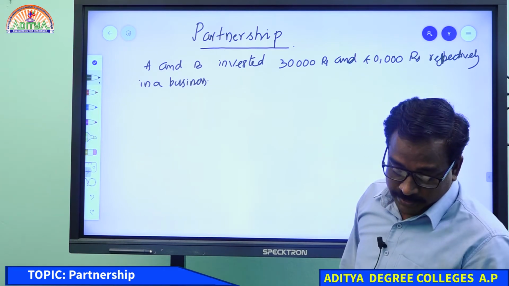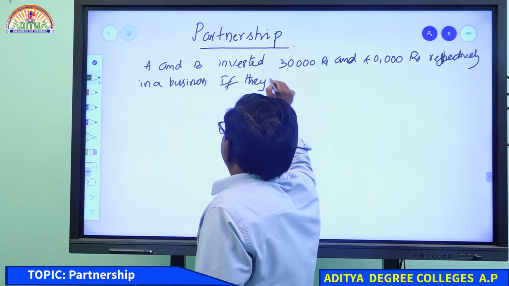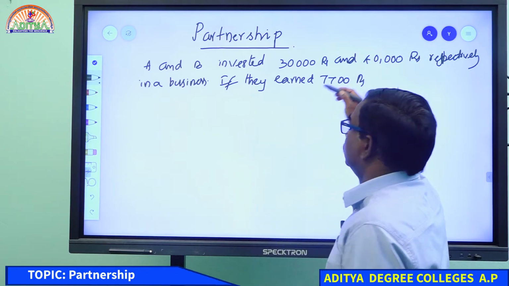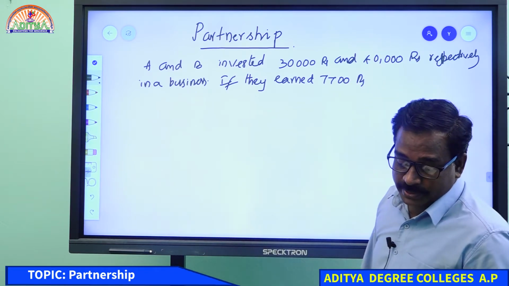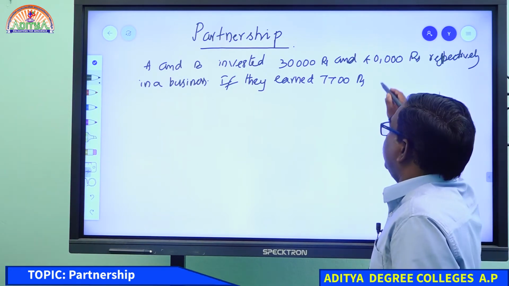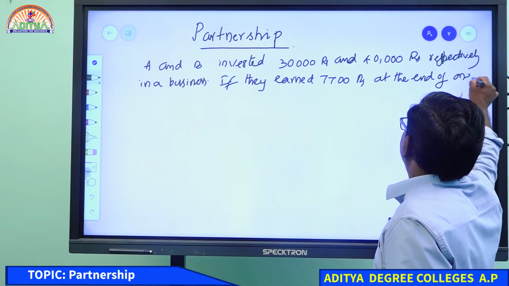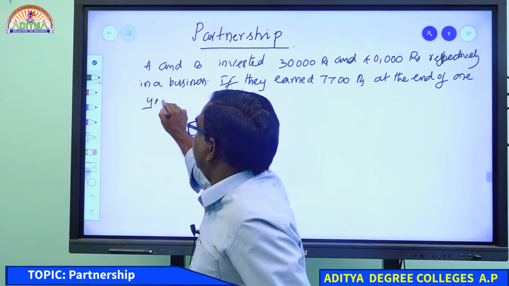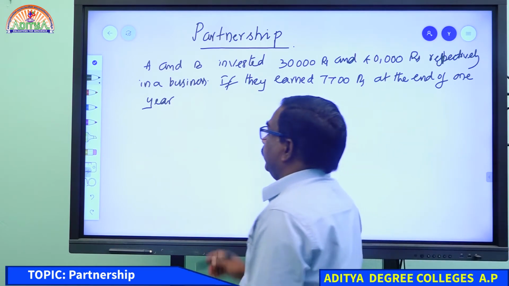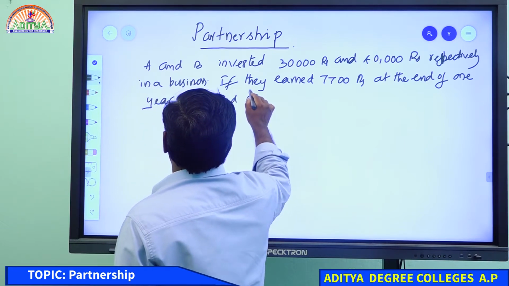At the end of the year, if they earned 7,700 rupees at the end of 1 year, then find B's profit.